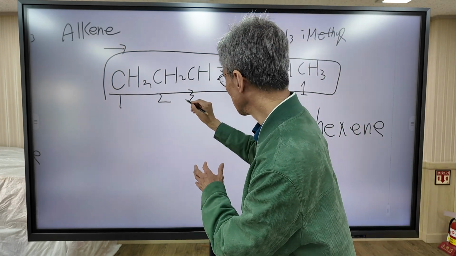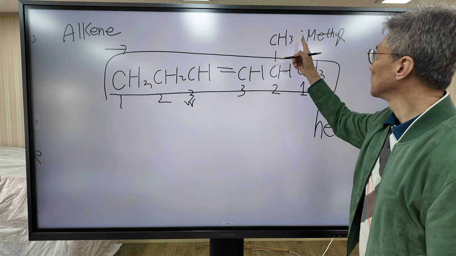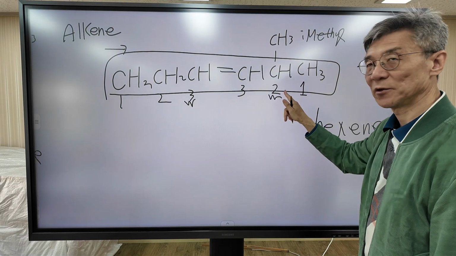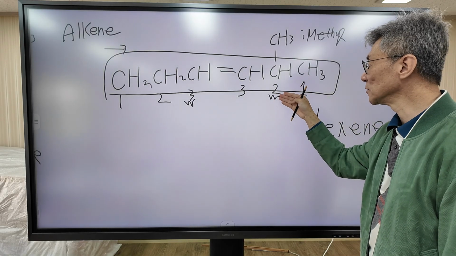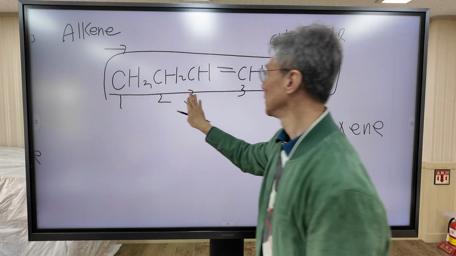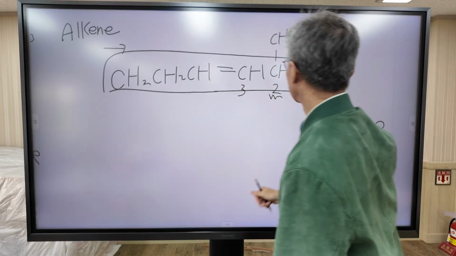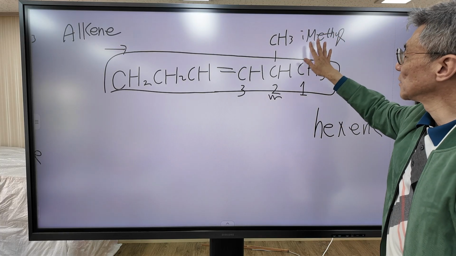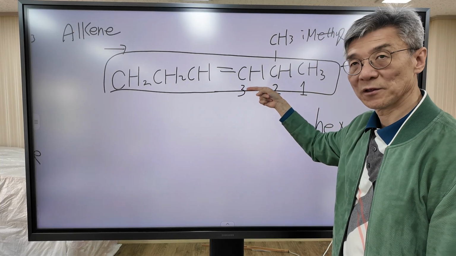So this one starts at 3. When you take the other direction, the methyl group is attached to carbon number 2. So we take this direction. We take the smallest number, to take the priority. So in this direction, the methyl group is attached to carbon number 2, and the double bond starts at carbon number 3.